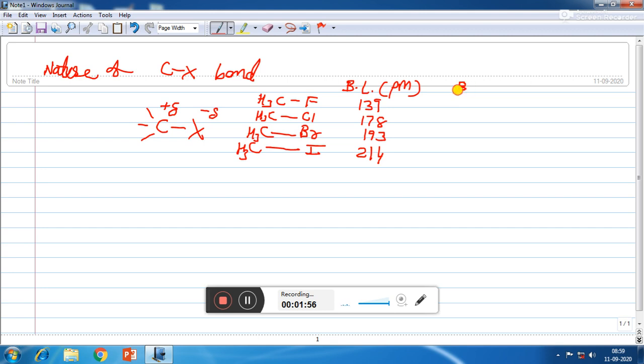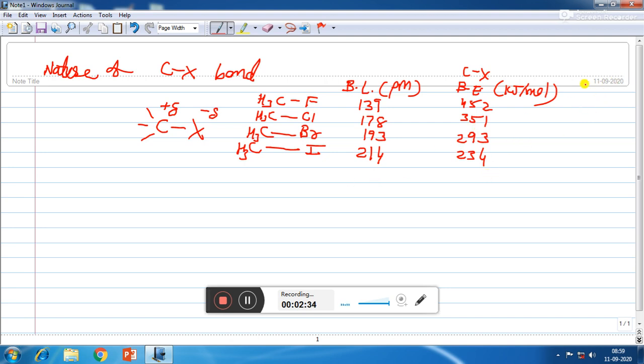Thereafter, if we talk about bond enthalpy, that is the energy required to break the CX bond. Bond enthalpy in kilojoule per mole in case of CF is 452, CCl is 351, CBr is 293, CI is 234. So if bond length is more, then it is easier to break the bond. That is why when we move from CH3F to CH3I, bond enthalpy goes on decreasing.